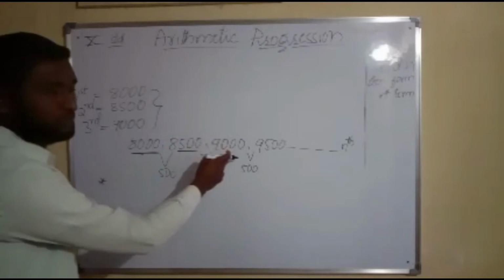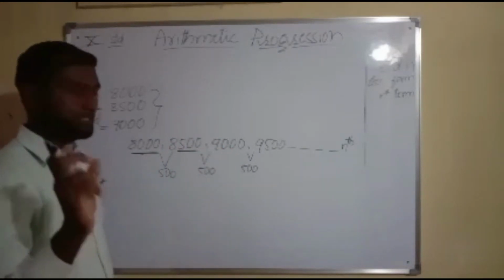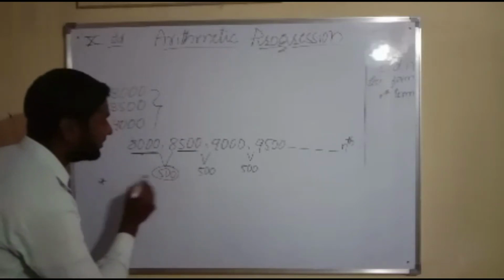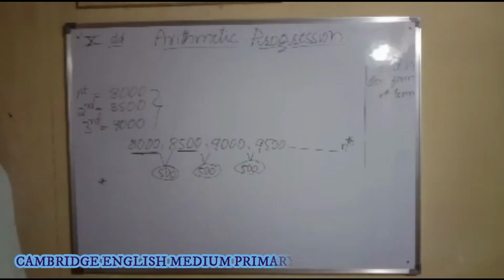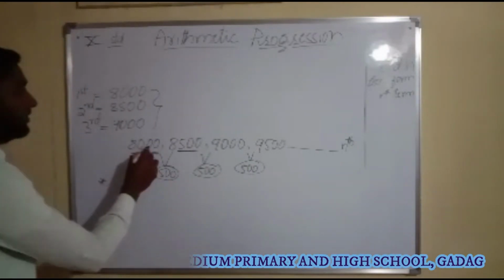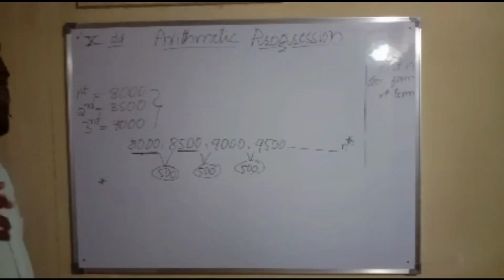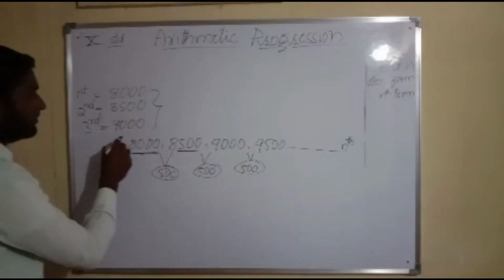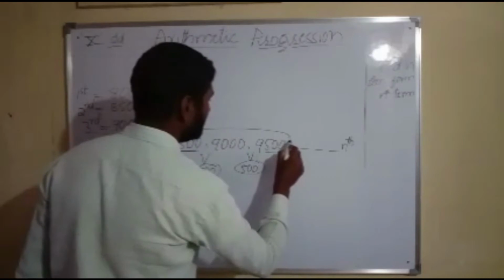Each succeeding term we can obtain by adding a fixed number. We can see a fixed number 500 is being added to get the next succeeding number here. So this particular list of numbers where we can see a particular pattern is called the arithmetic progression.